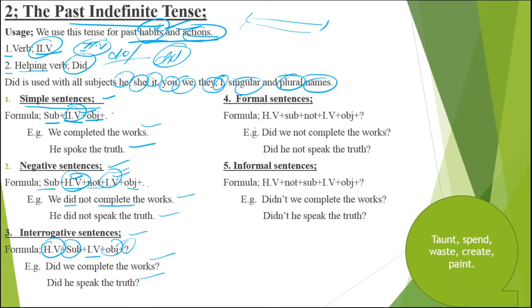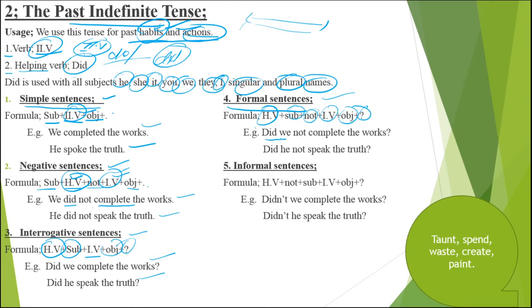After that we have got formal sentences, those sentences in which we ask a question and deny the statement, and we ask them in a formal way. Formal way means in a polite way, in a respectful way, or we use it with our elders. In the same way you can also use it with the one whom you are not free with. The formula is: helping verb, subject plus first form, then not plus first form, object and question mark.